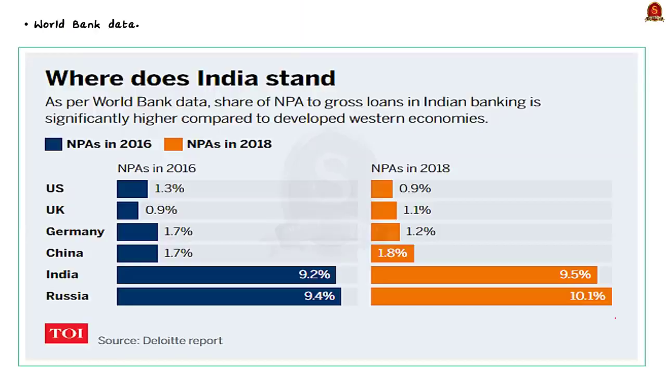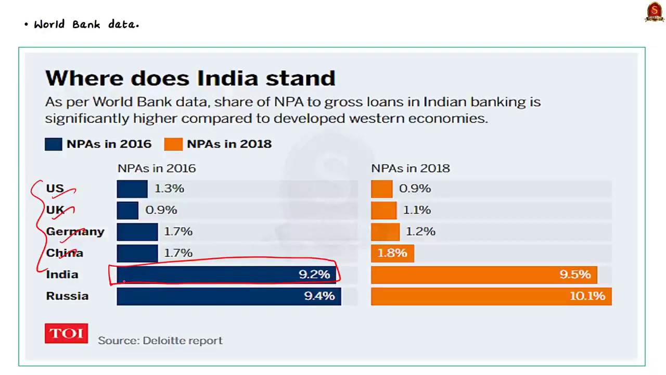As per the World Bank data, the share of NPA to the gross loans in India is significantly high compared to the developed Western economies. Look at this image here. When compared to other economies like the United States, the United Kingdom, Germany and China, India's NPA is significantly higher.